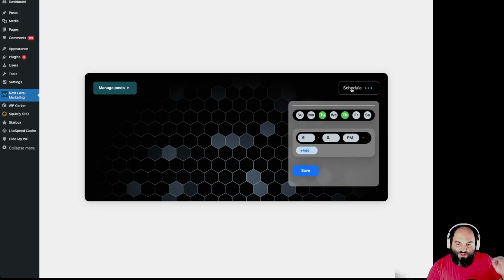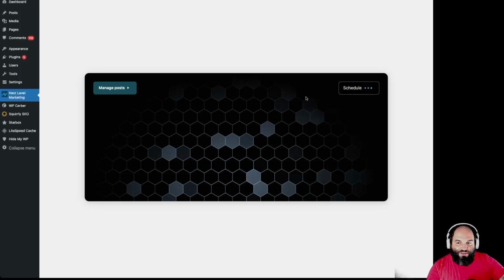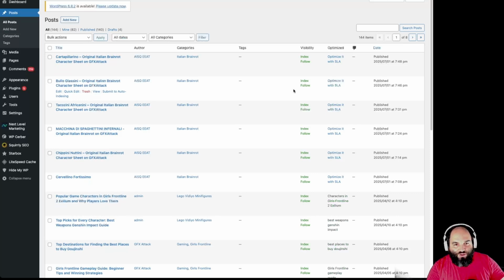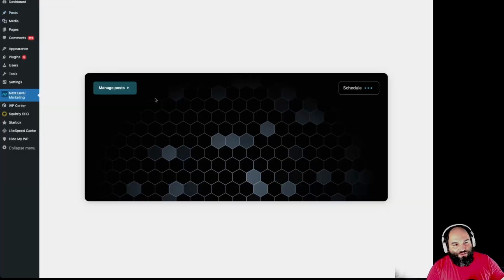Now, the beauty of it is that once you set this logic, once you have this rule here, you no longer need to go and manually do things. You don't manually have to go and click on the all posts section inside WordPress. You don't have to play around with this anymore. You don't even need to care about it anymore, because all you will need to do is going to get done for you by this panel right here, because you already have the rule. So everything that comes in is going to get automatically scheduled and published according to the rules.